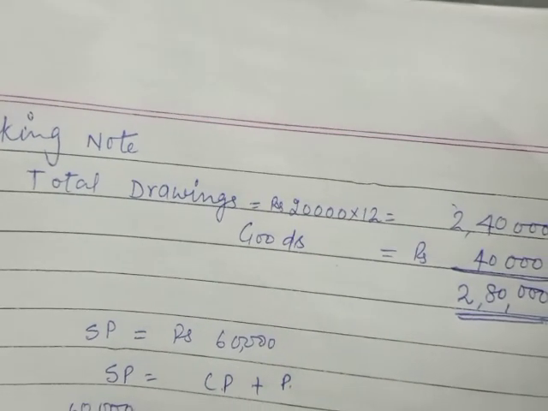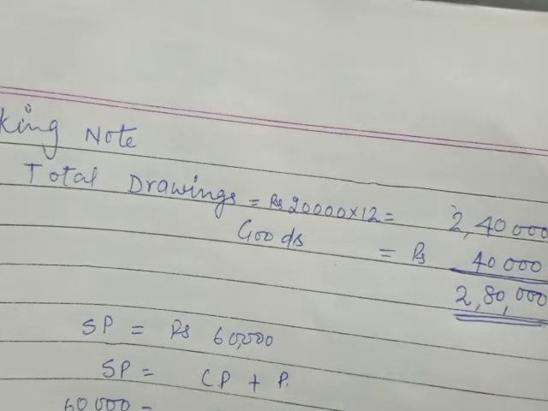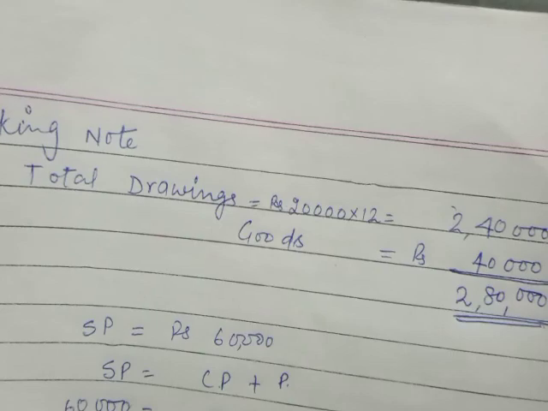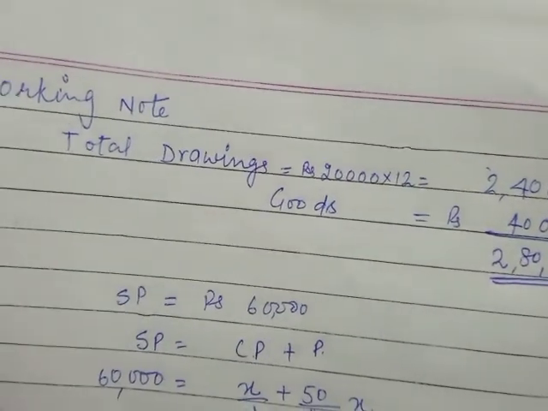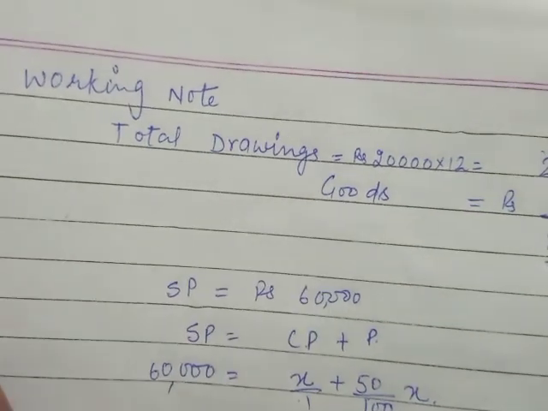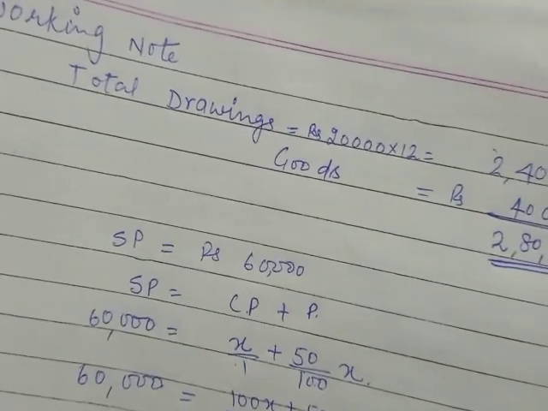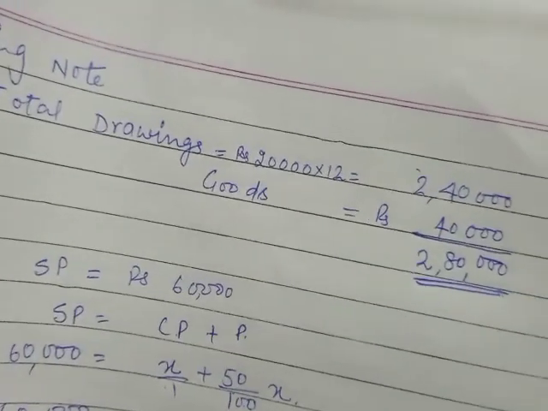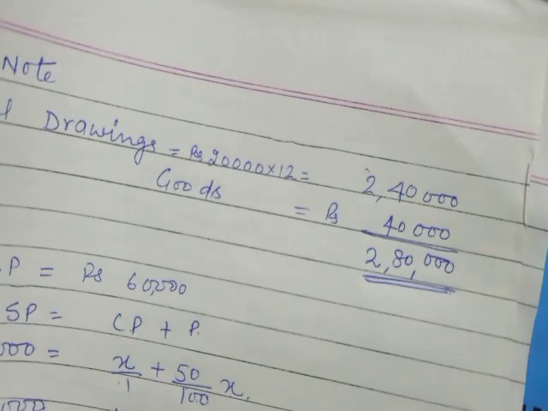Is this clear to all of you how it can be calculated? It can be calculated by just adding the goods worth rupees that have been withdrawn, as well as the cash withdrawn also. So 2,40,000 plus 40,000, it is 2,80,000.